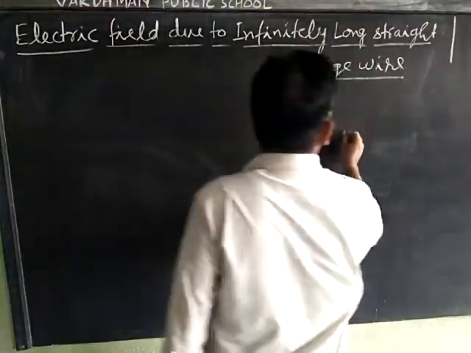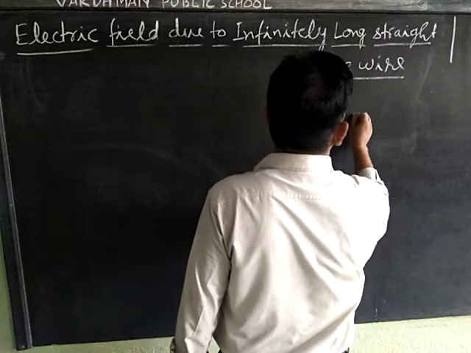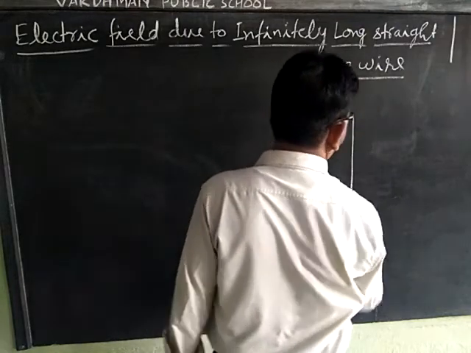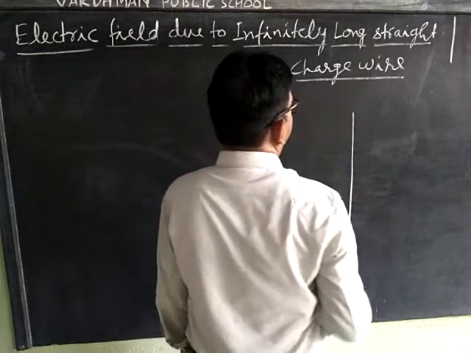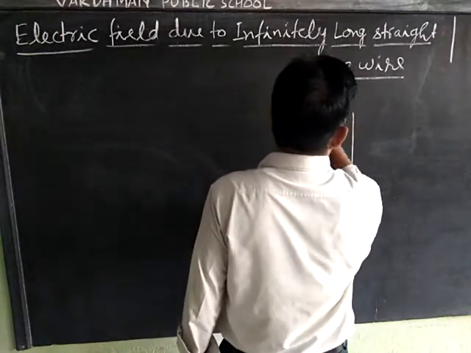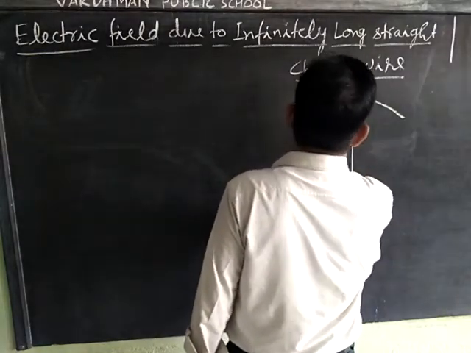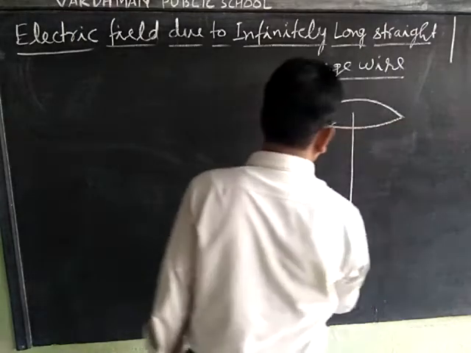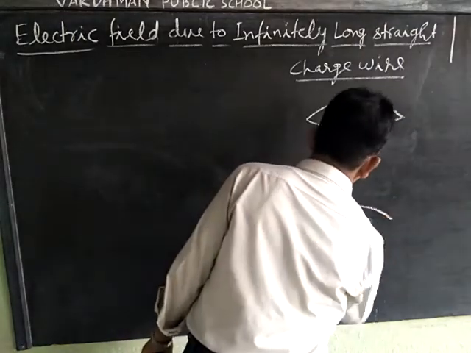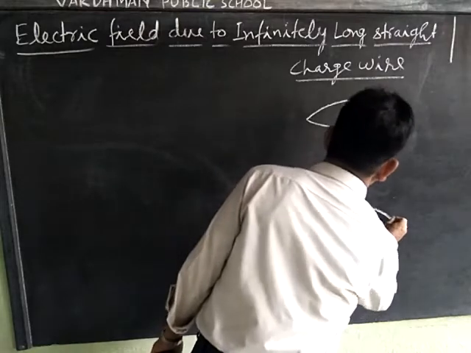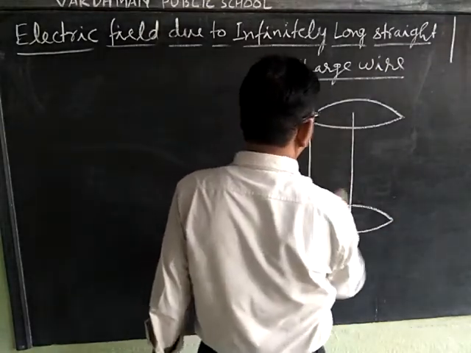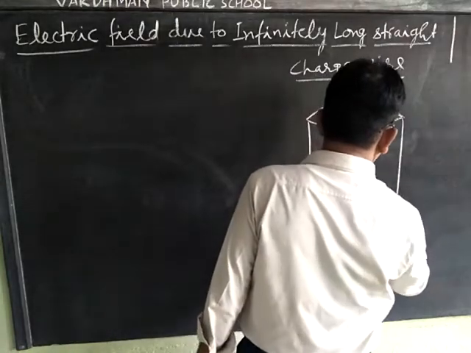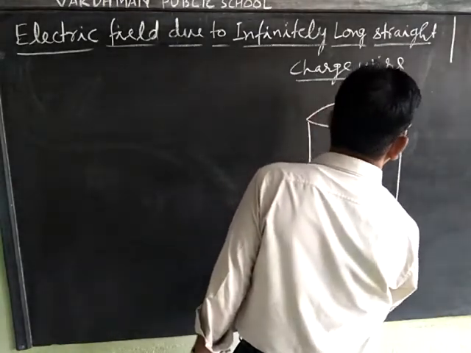Consider an infinitely long straight charge wire. First we draw the diagram. This is the infinitely long straight charge wire. This is the cylindrical Gaussian surface.